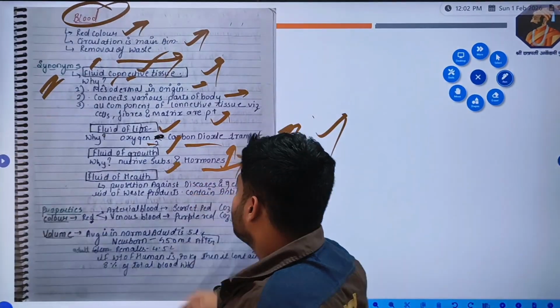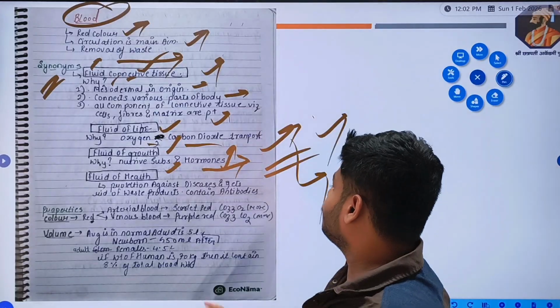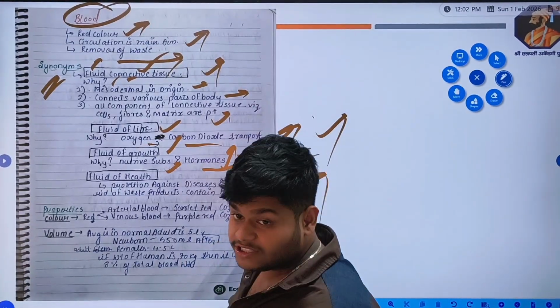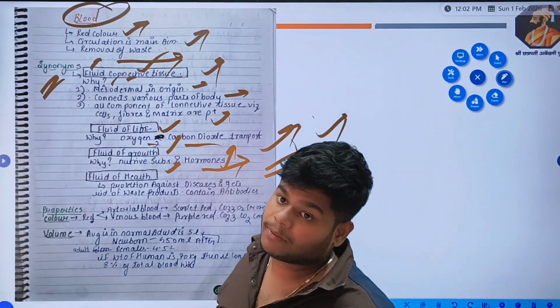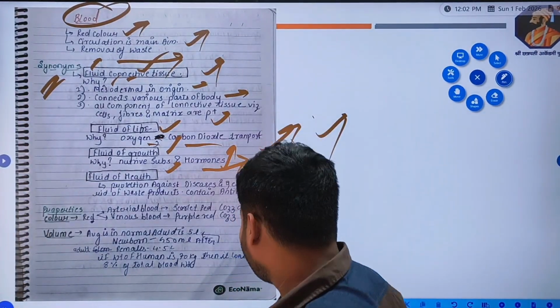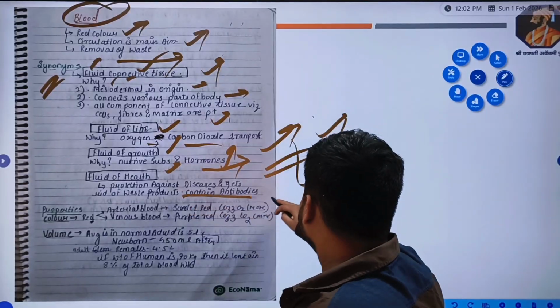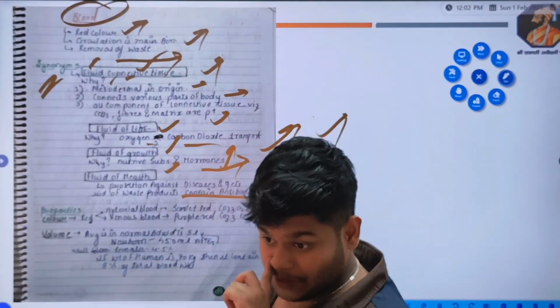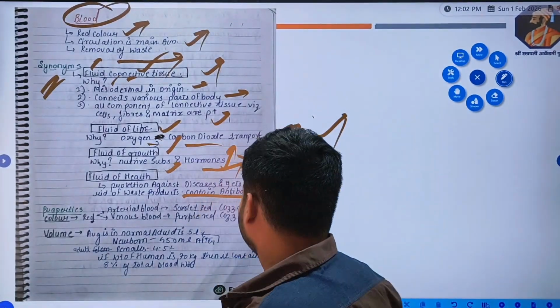Fluid of health. What is meant by fluid of health? Because of protection. It gives us protection against diseases. It gets rid of waste products. If waste products increase in our body, pathology occurs, right? So it also contains antibodies. It also gives us the type of immunity which is humoral immunity, right?